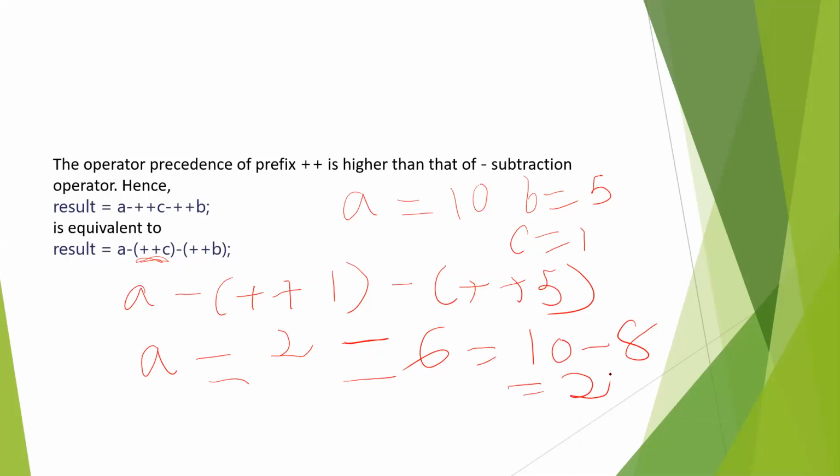Here you only need to remember that the prefix or postfix increment or decrement operator has higher precedence than the minus. So it is evaluated first, then we do the subtraction. Accordingly, we are getting the correct result.